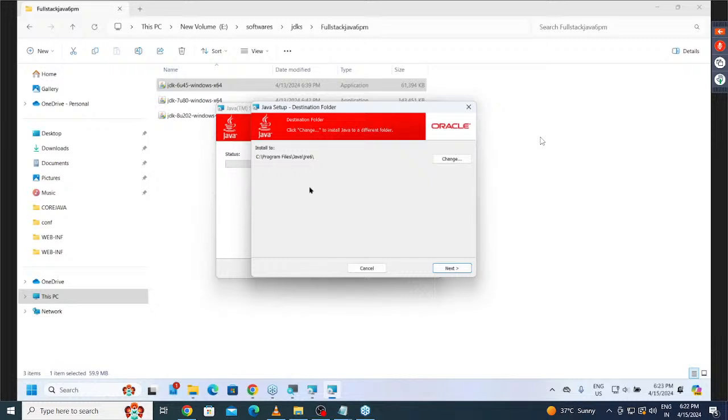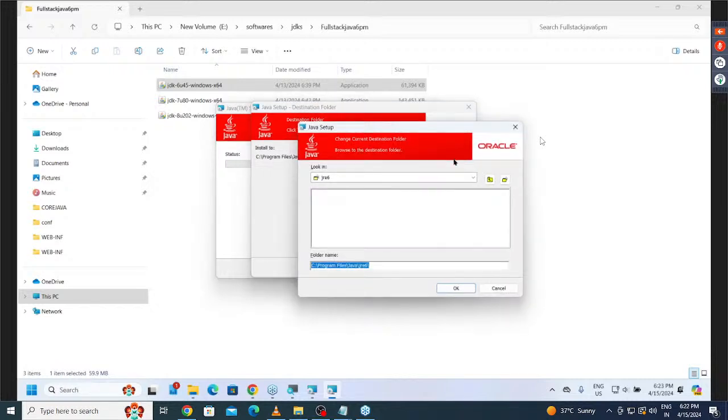The JRE location is being asked there. Understand it clearly. Now see, Program Files Java JRE, directly it has taken that. But what is required for me? I don't want to install under Program Files. I want to remove it. To remove this, what do I have to do there? Which button do I have to click? No, the Change button. Click on the Change button.